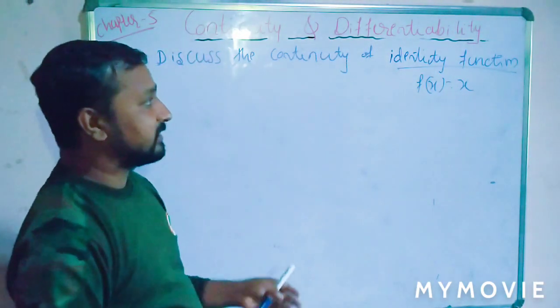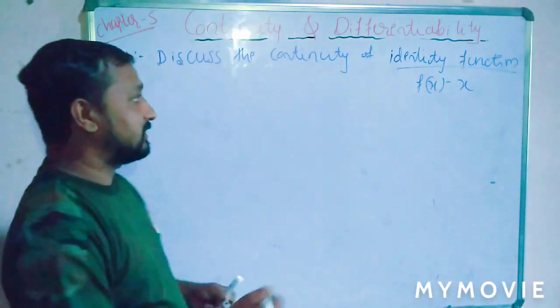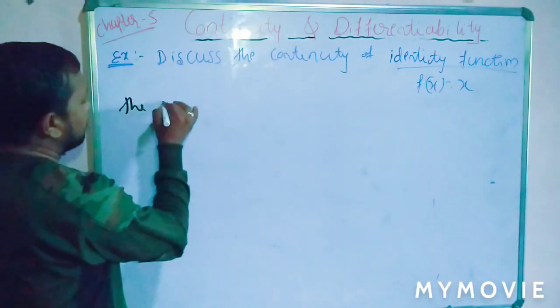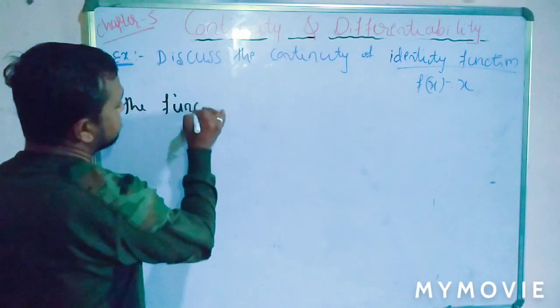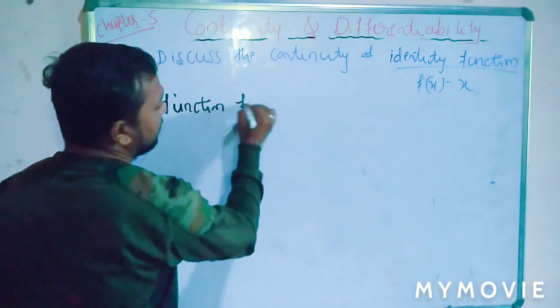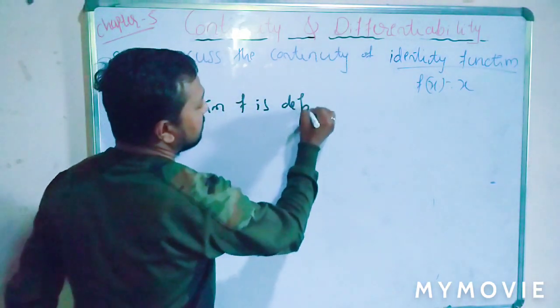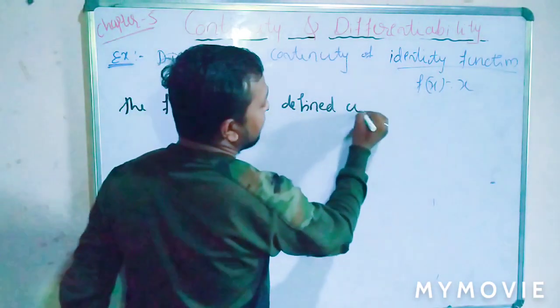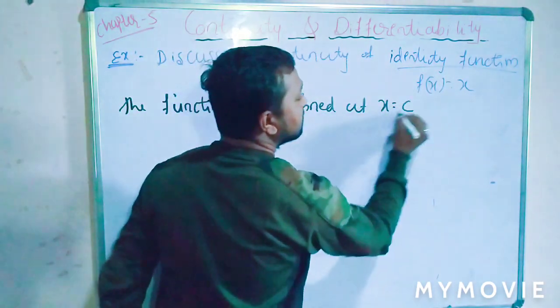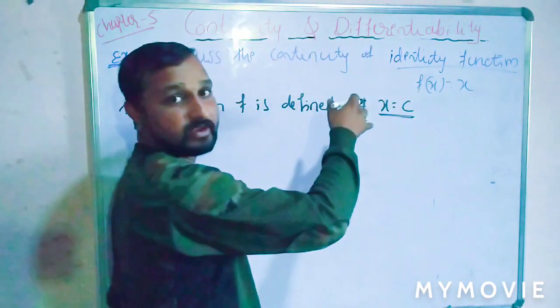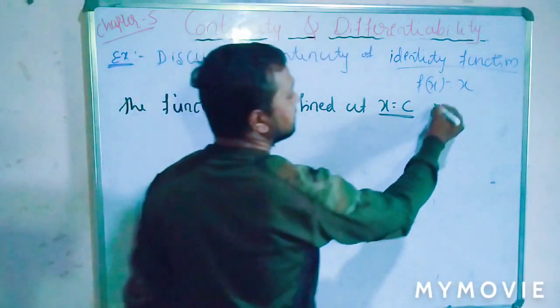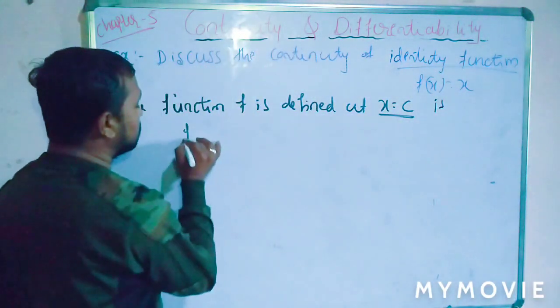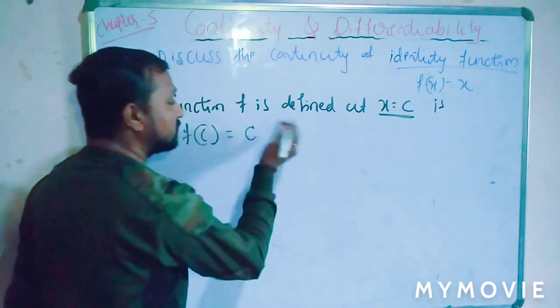That is also the same kind of example. We can take a general point. So the function f is defined at x equal to a general point c. Here there is no particular point, that's why we take x equal to c, and f of c is equal to c.